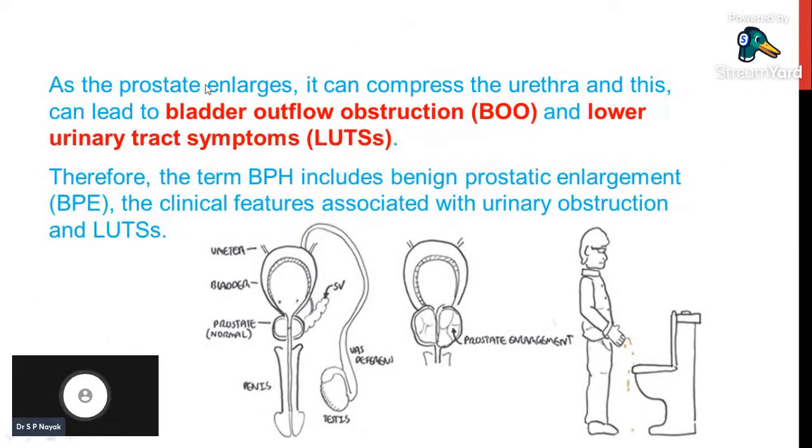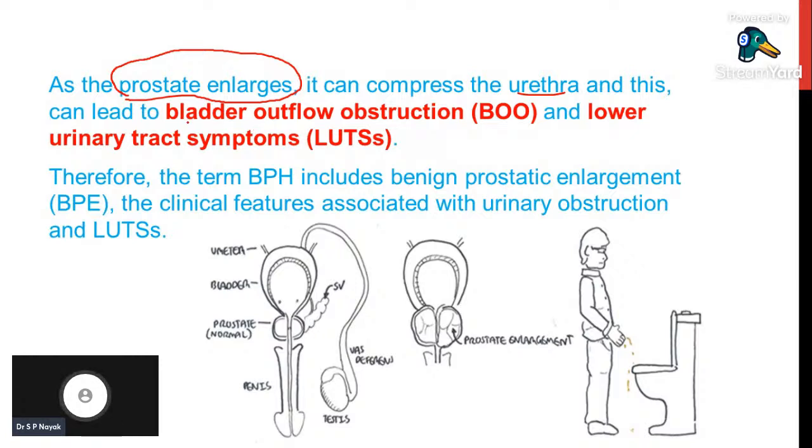Now let's go back to understand a few more concepts. When the patient has benign prostatic hyperplasia due to elevated dihydrotestosterone activity, the prostate gland enlarges first. When the prostate gland enlarges, it compresses the urethra, as we have already discussed, and this will lead to two symptoms.